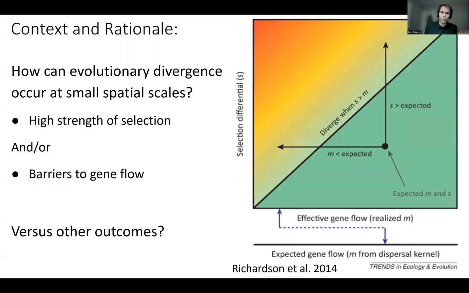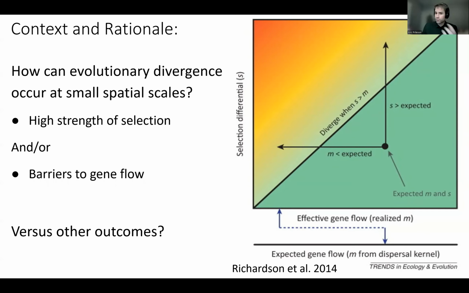How exactly does this divergence work? Well, if there's a high strength of selection or possible barriers to gene flow or dispersal, you could get microgeographic divergence. And this is depicted in this diagram on the right side, where hypothetical populations in green have no microgeographic divergence at small distances between each other.